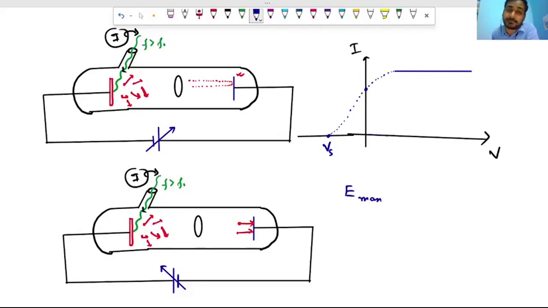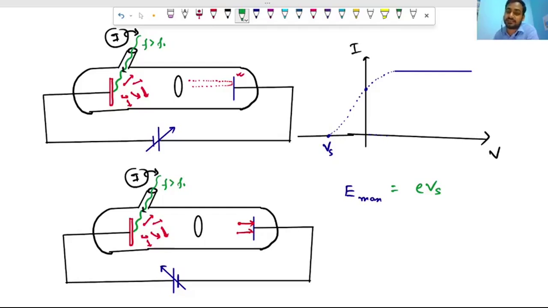But we are applying potential here. Suppose the stopping potential is Vs. What is the corresponding energy? eVs. eVs is that energy which opposes the electron with maximum kinetic energy, isn't it?